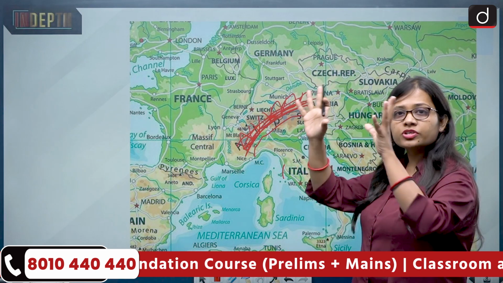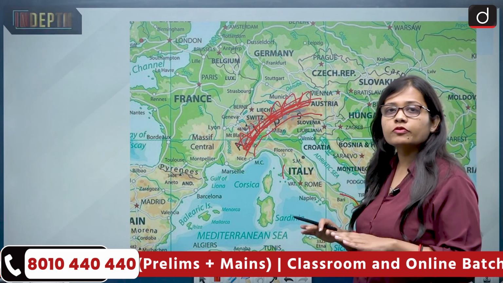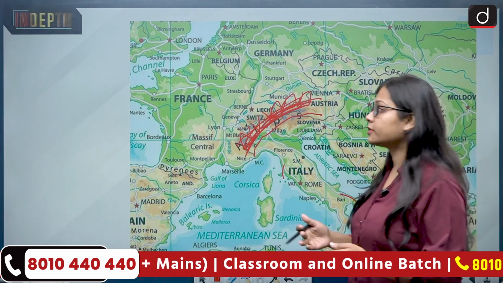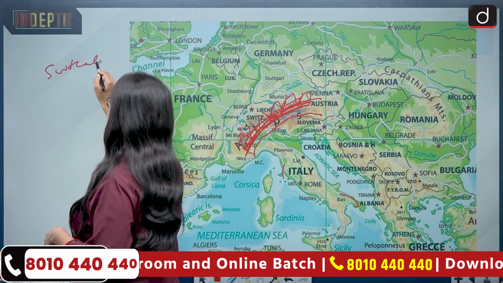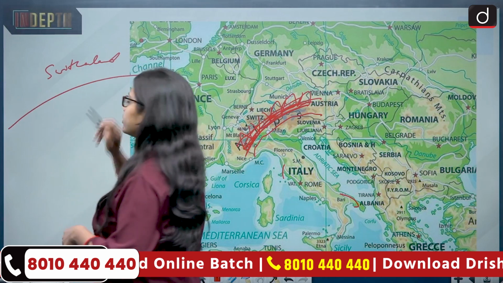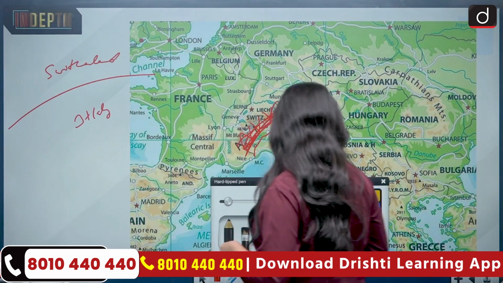And when the huge glaciers present on the borders start to melt down, what will happen? Now imagine if this is Switzerland, this is the border between Switzerland and Italy. This is Italy. Let me change color.